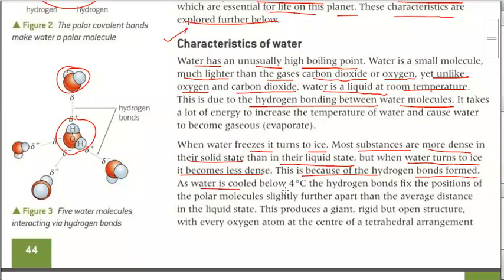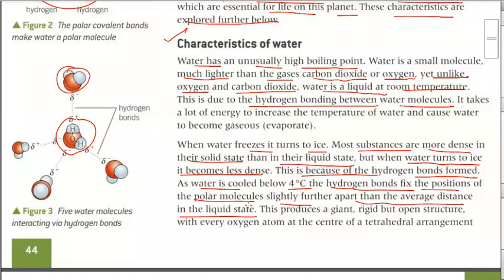As water is cooled below 4 degrees Celsius, the hydrogen bonds fix the position of the polar molecules slightly further apart than the average distance in the liquid state. Is that point clear?